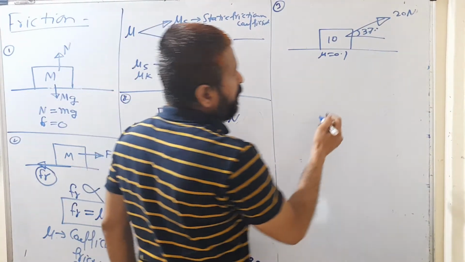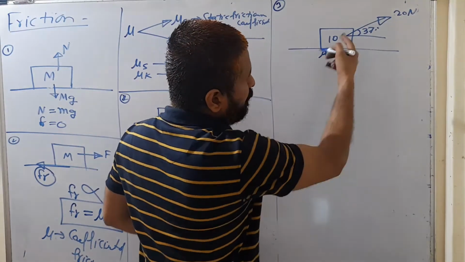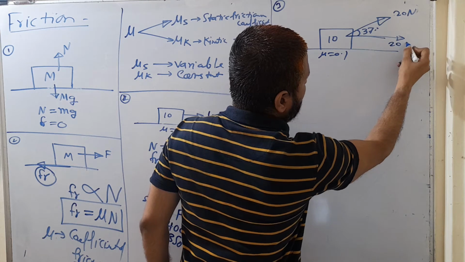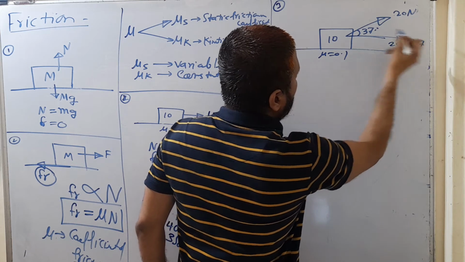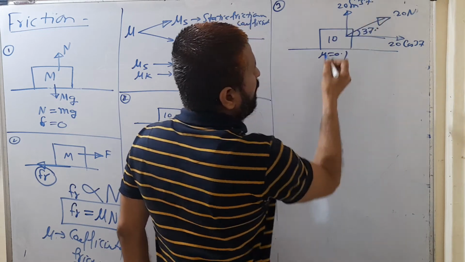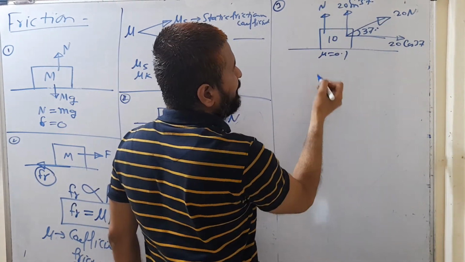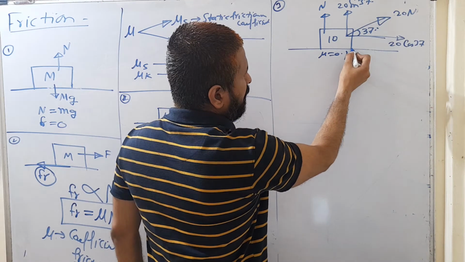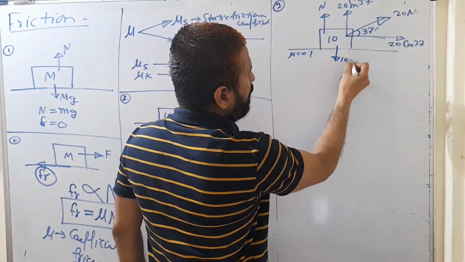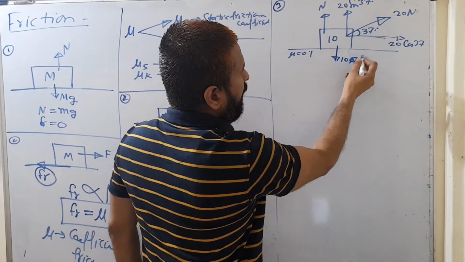So in this case, what will happen? You have to resolve that force first. तो इसको अगर इधर resolve करते तो what we are going to get? 20 cos 37, and the vertical component is 20 sin 37. The normal reaction force is also acting in the same direction, mu is given here, and its weight is acting downward, 10 g.